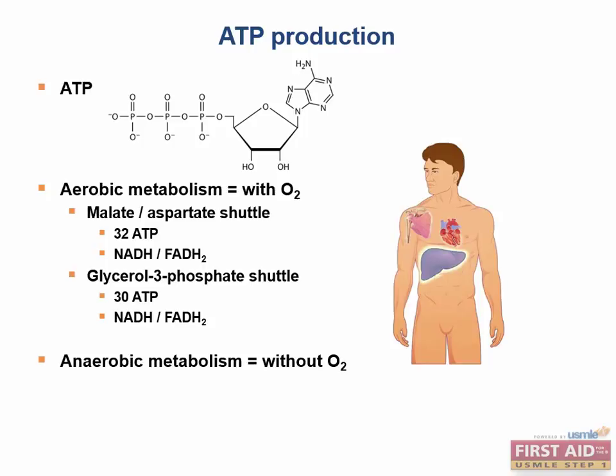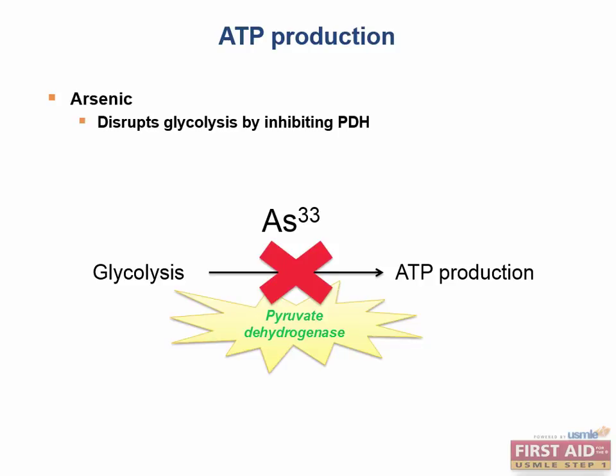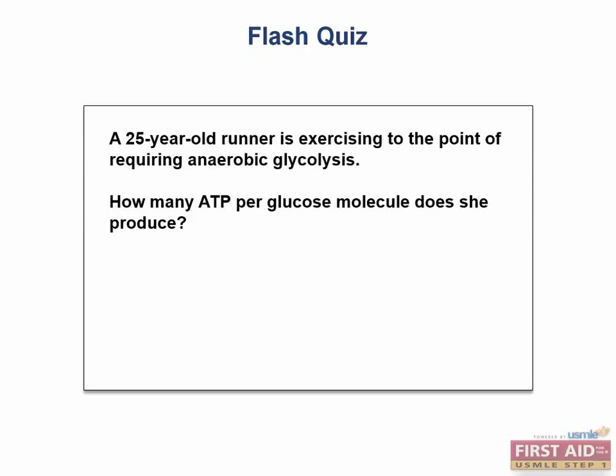Remember I said that each process in the body has a certain function. For example, the function of glycolysis, the TCA cycle, and the electron transport chain are to produce large amounts of ATP for the body. Fun fact: arsenic poisoning disrupts glycolysis by inhibiting the rate-limiting enzyme pyruvate dehydrogenase. So arsenic will inhibit the body's ability to create most of its ATP. When a cell is starved for ATP, or energy, it may eventually die. If it helps you, try to remember the silly phrase, "Don't be an arsenic," along with the inhibition of pyruvate dehydrogenase in glycolysis.